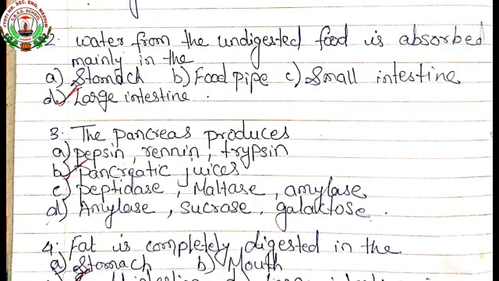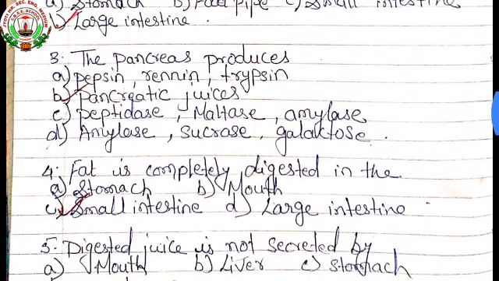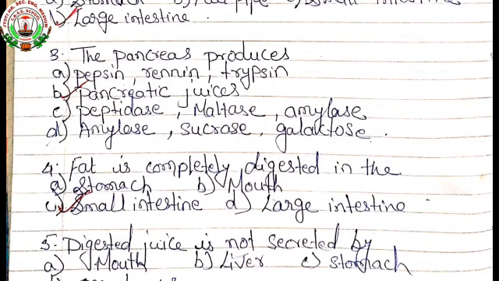So the answer is pancreatic juices. The next question, fat is completely digested in the: stomach, mouth, small intestine, or large intestine. So your answer is small intestine.